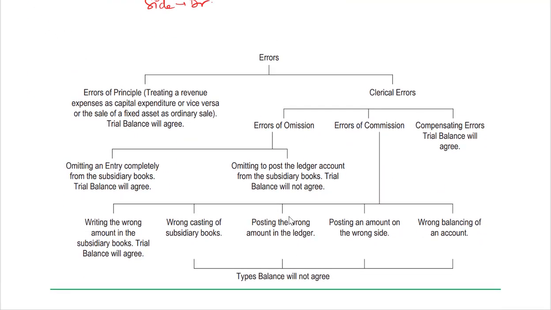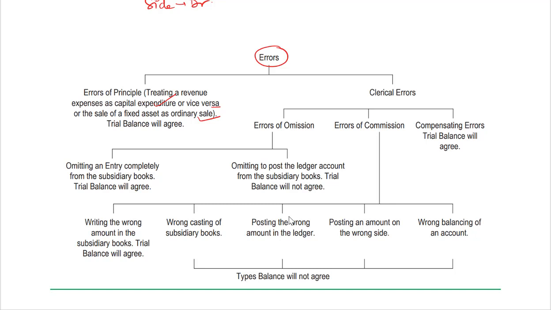Let's see this chart. Errors. We have error of principle: treating a revenue expenditure as capital expenditure, or treating a capital expenditure as revenue expenditure, or sale of fixed assets as ordinary sale. Fixed assets sale is not an ordinary sale, it is not done in the ordinary course of business.